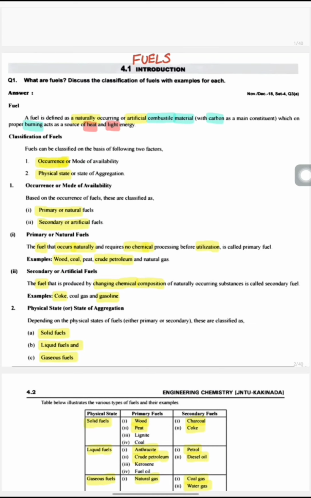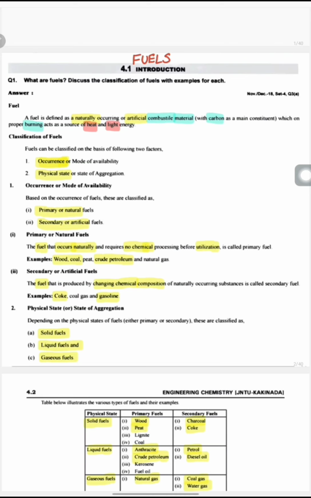What are fuels? Fuel is defined as naturally occurring or artificially combustible material with carbon as a main constituent, which on proper burning acts as a source of heat and light energy. Generally these occur naturally.